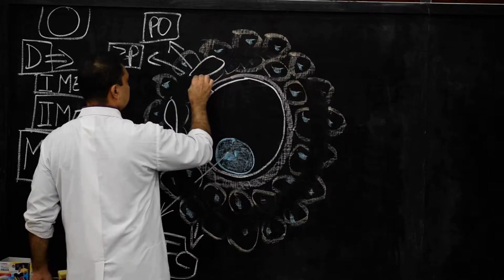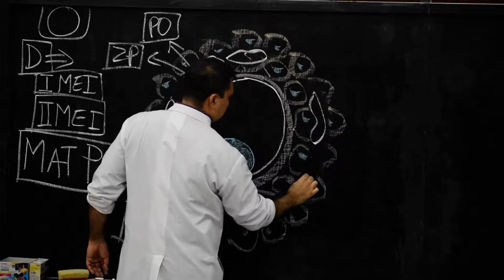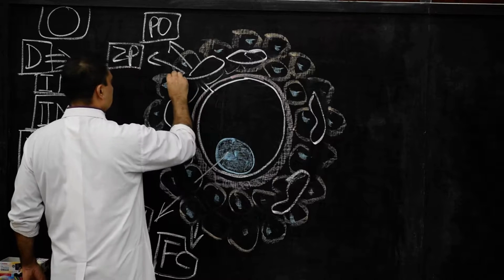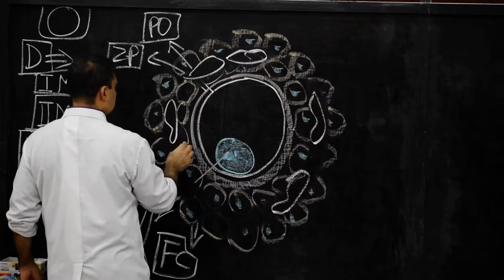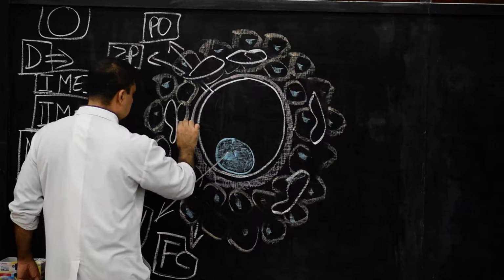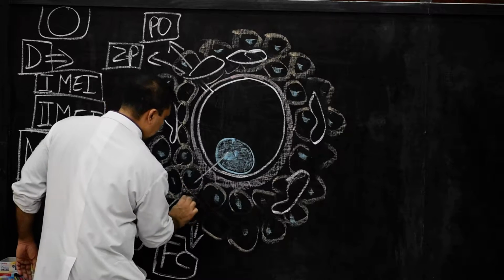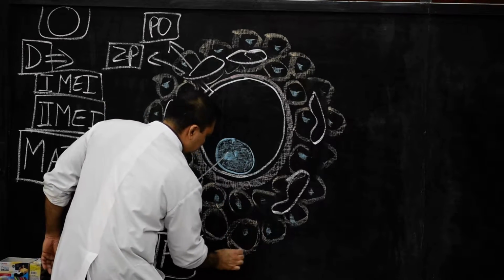These are fluid-filled follicular spaces which are present in between the various follicular cells.